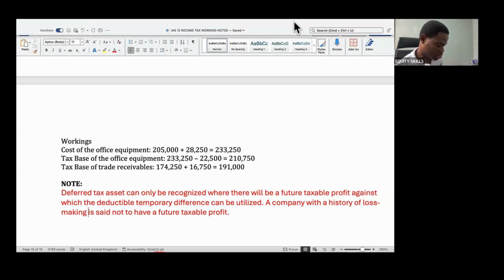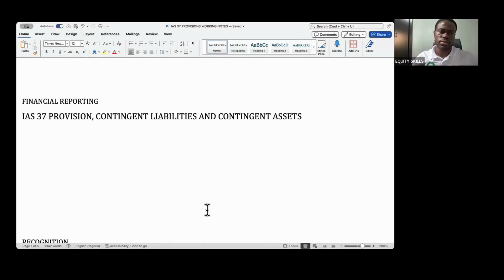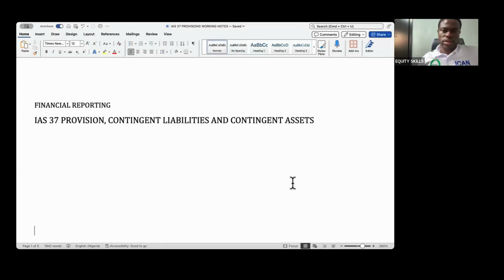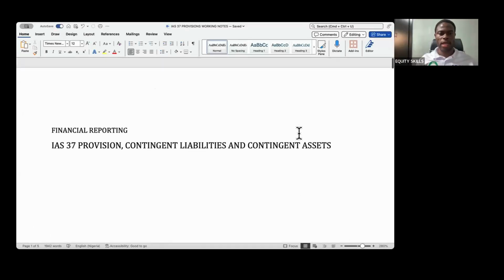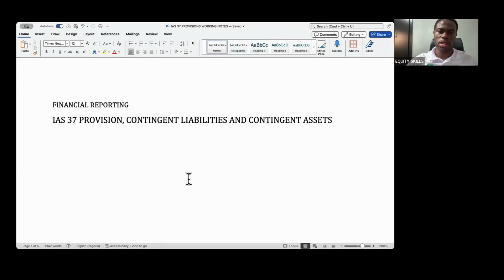And that marks the end of IAS 12 on income tax. If you don't have any questions, I guess we can proceed to IAS 37. Okay, welcome to a new topic, IAS 37: provisions, contingent liabilities, and contingent assets.